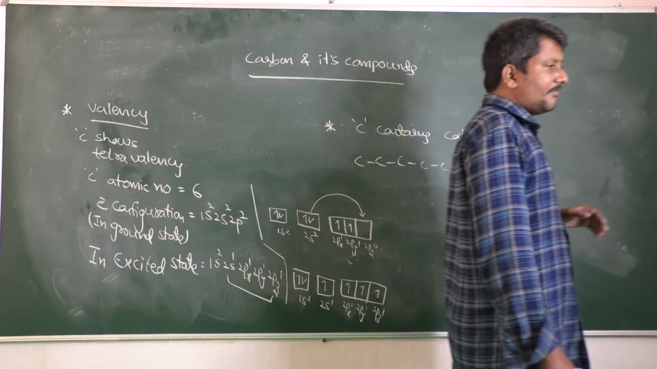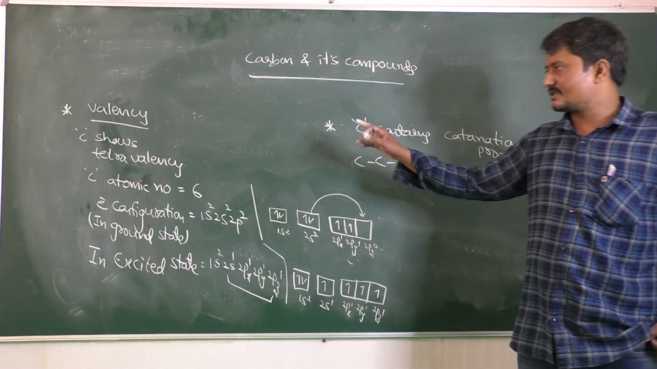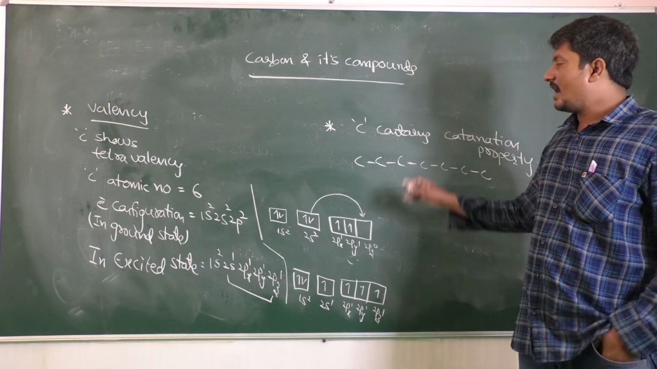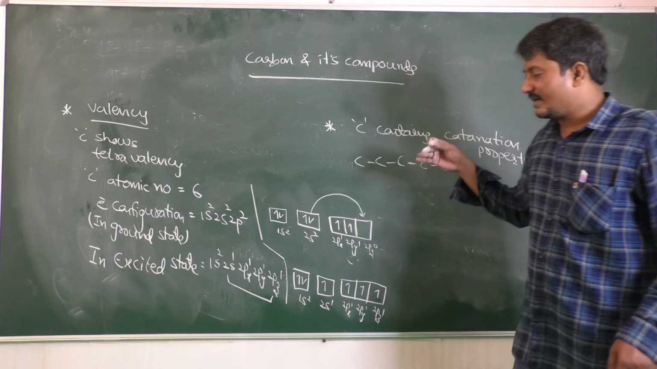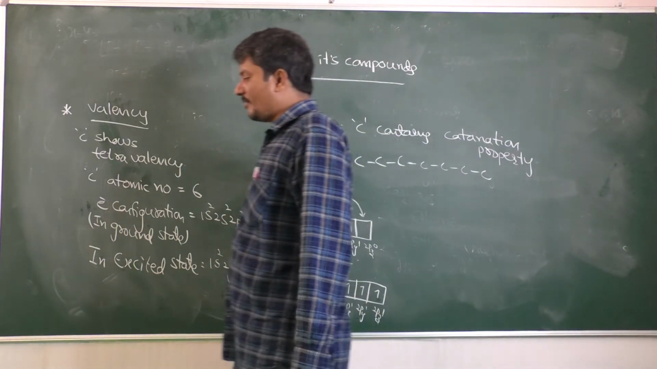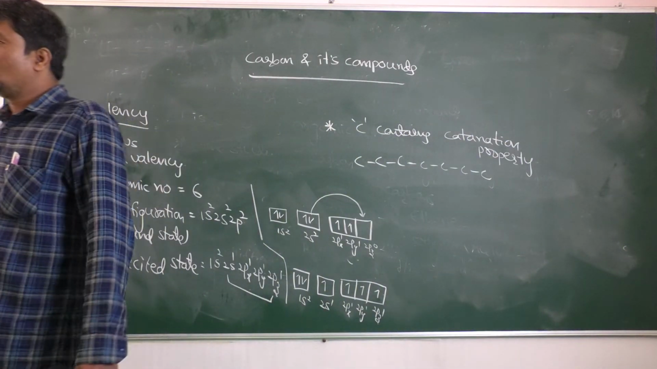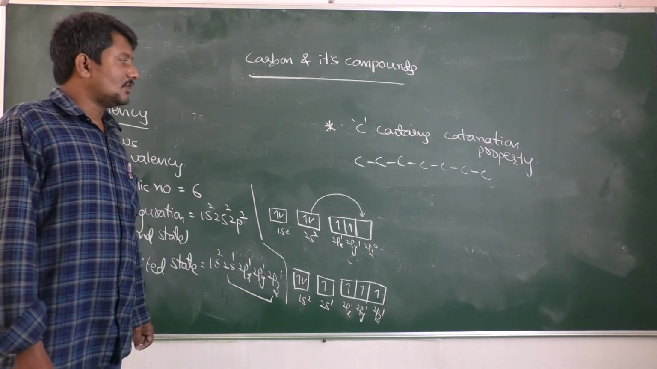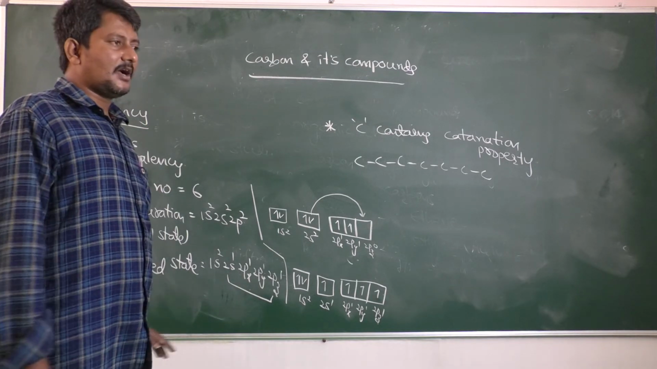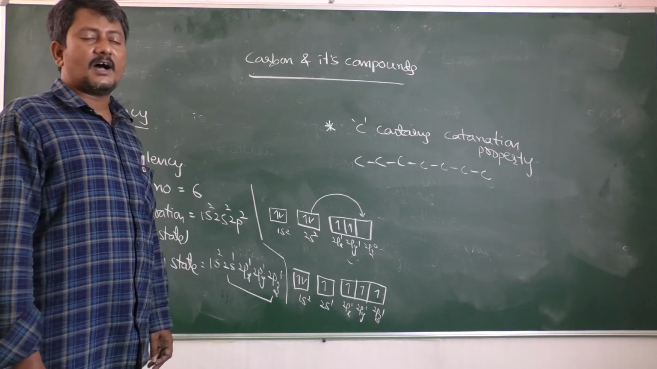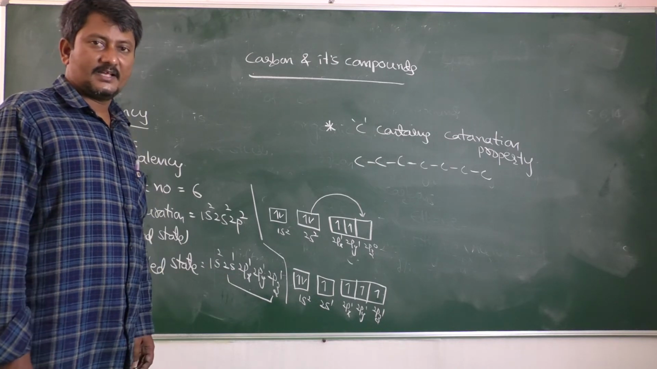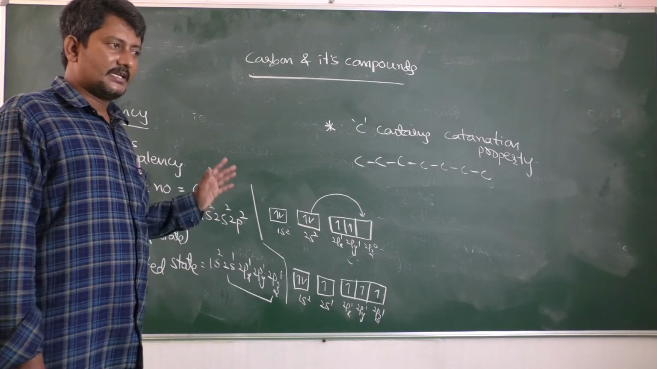So why are we giving priority? Carbon shows tetravalency, and carbon has catenation property, so it can form so many compounds which can be useful to human beings. Due to that reason, carbon compounds are studied under the special branch called organic chemistry.